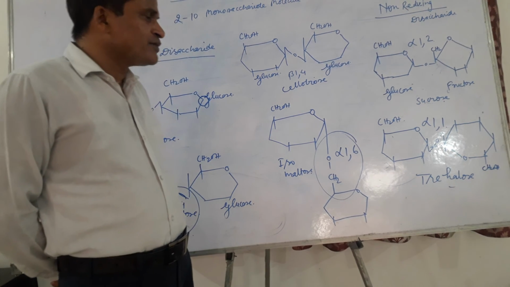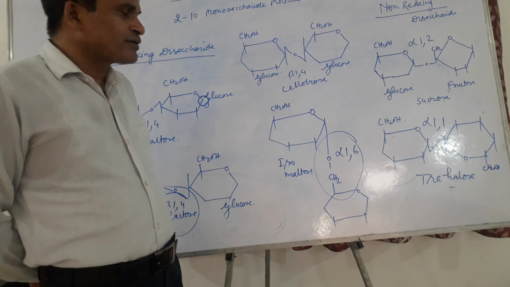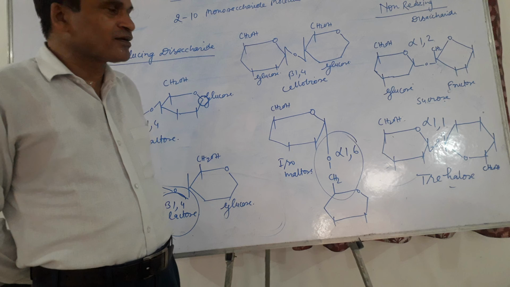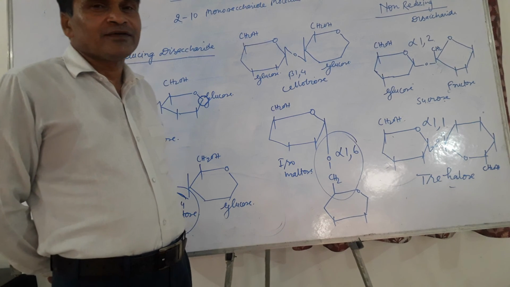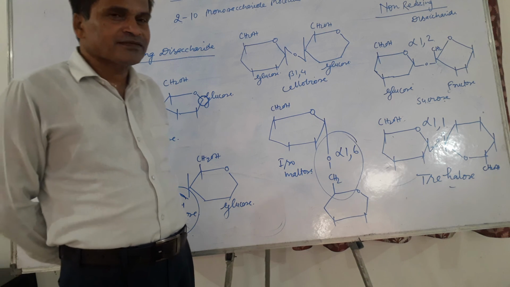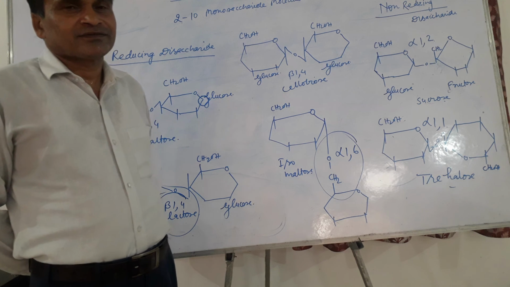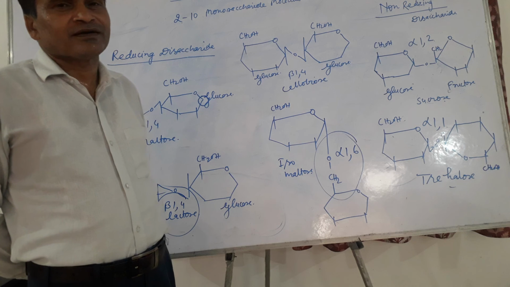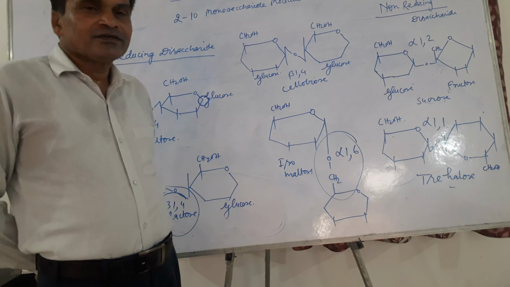Another example of non-reducing disaccharides is trehalose. Trehalose contains two glucose molecules which are joined by alpha-1,1 glycosidic linkage. It is found in the hemolymph of insects and functions as the major energy source. It is also found in yeast and algae, but the major amount is present in the hemolymph of insects, where it serves as an energy source.